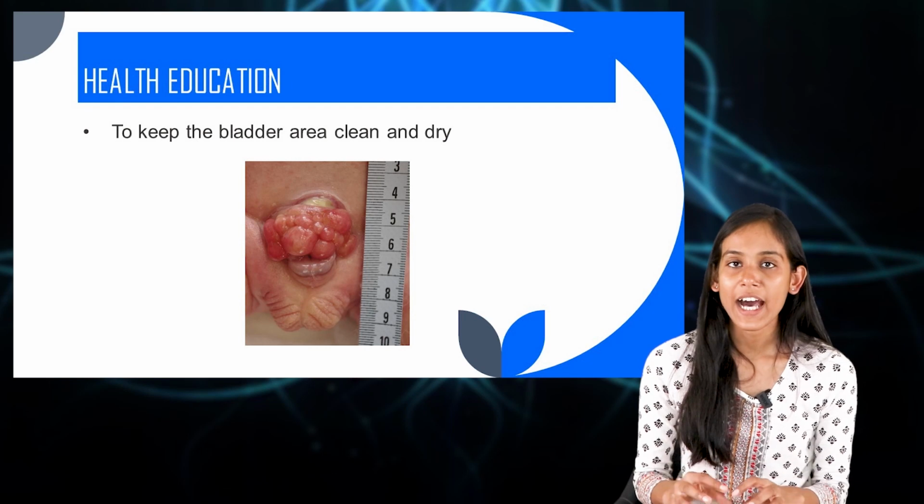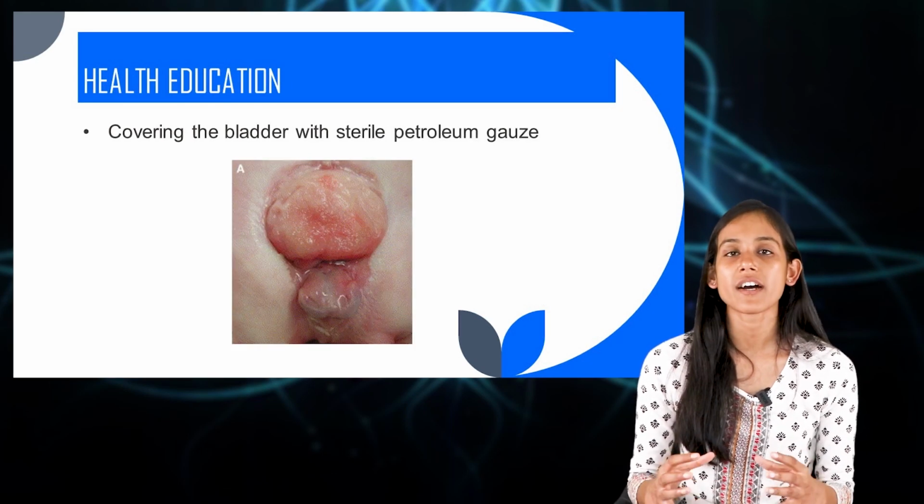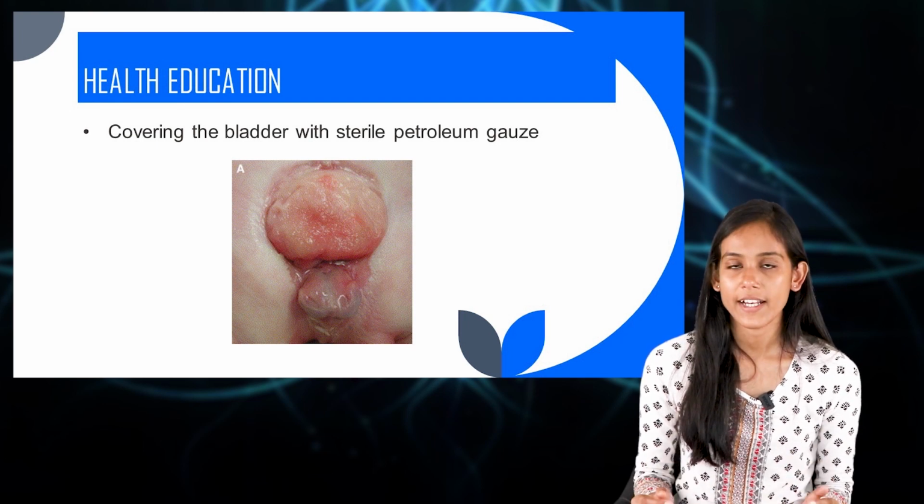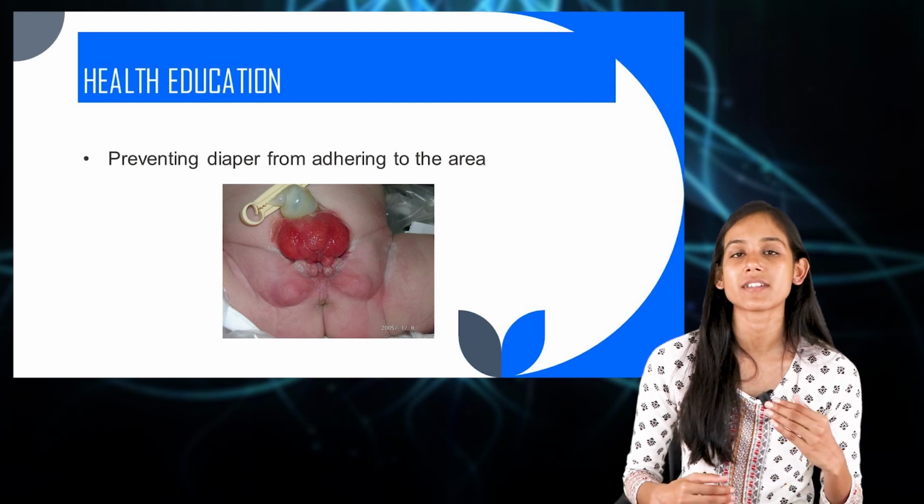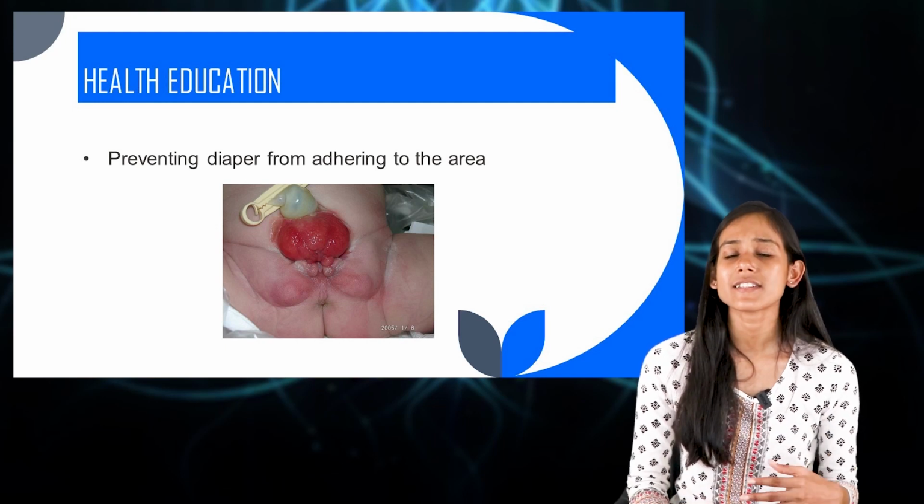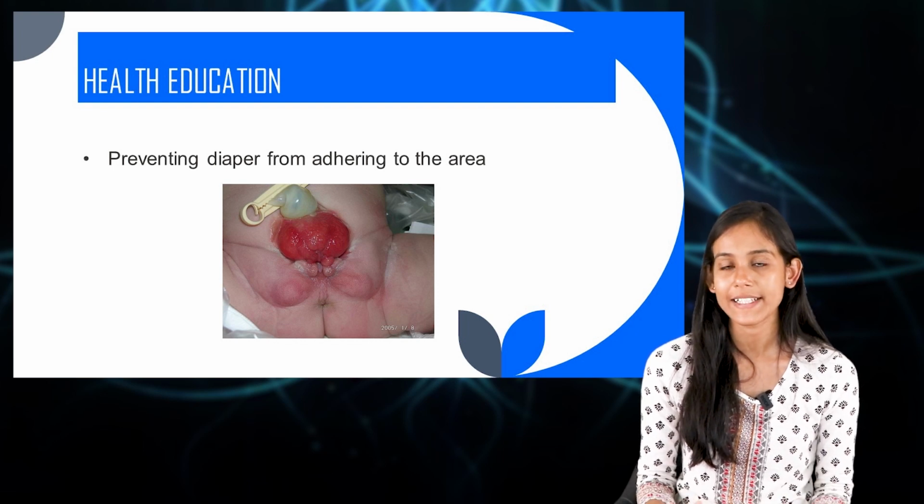Next, let us see what health education we should provide to the parents. The first thing that you need to tell them is that they have to keep the bladder clean and dry. Also, they should cover the bladder with sterile gauze to prevent infection, and they have to prevent the gauze from adhering to that area. So this was all about exstrophy of bladder.